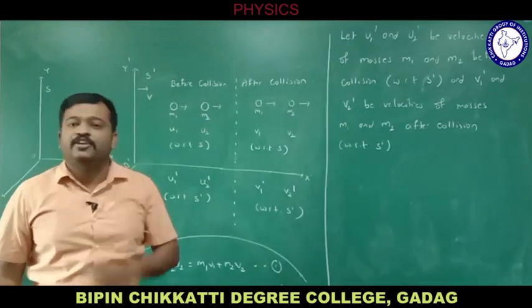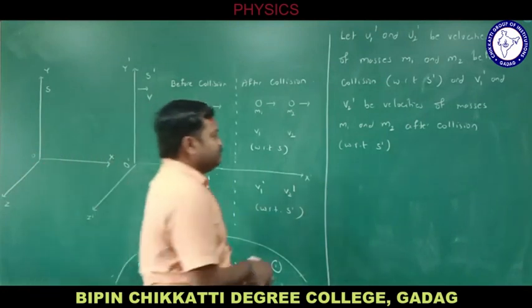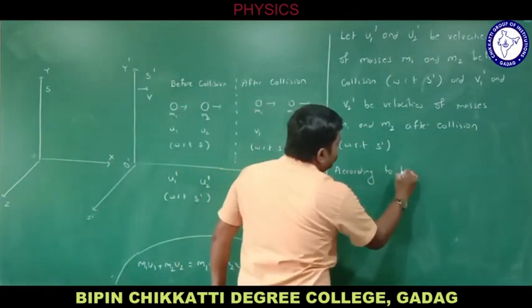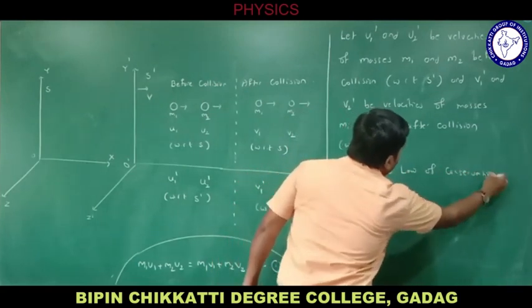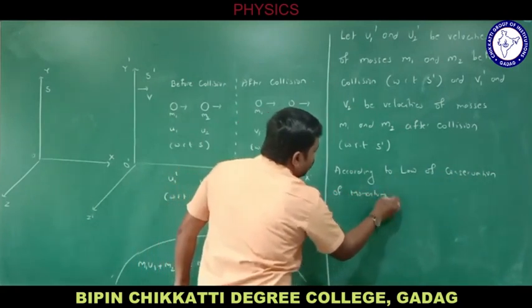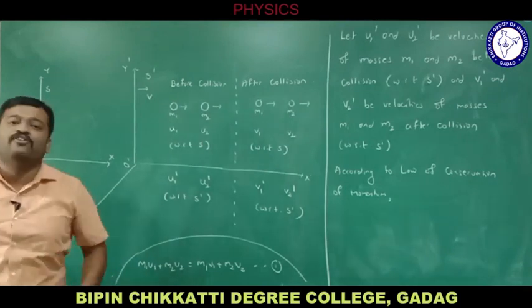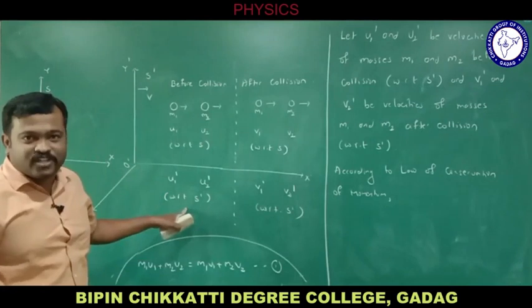Now shall I use the law of conservation of momentum as I have used here? According to the law of conservation of momentum, total momentum before collision is equal to total momentum after collision. I am considering frame S dash.